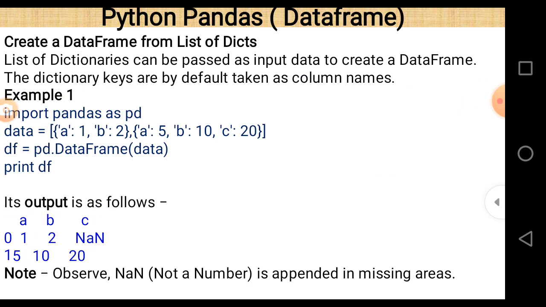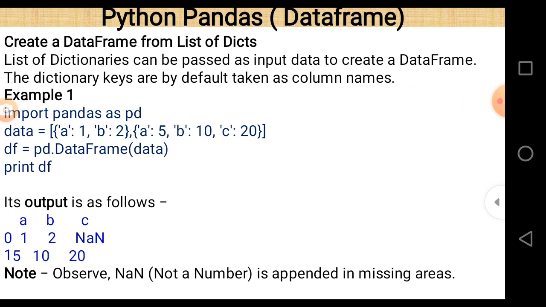So a list of dictionaries can be passed as input data to create a data frame. The dictionary keys are by default taken as column names. This is, I think, quite clear in the previous example, but let us take another example.